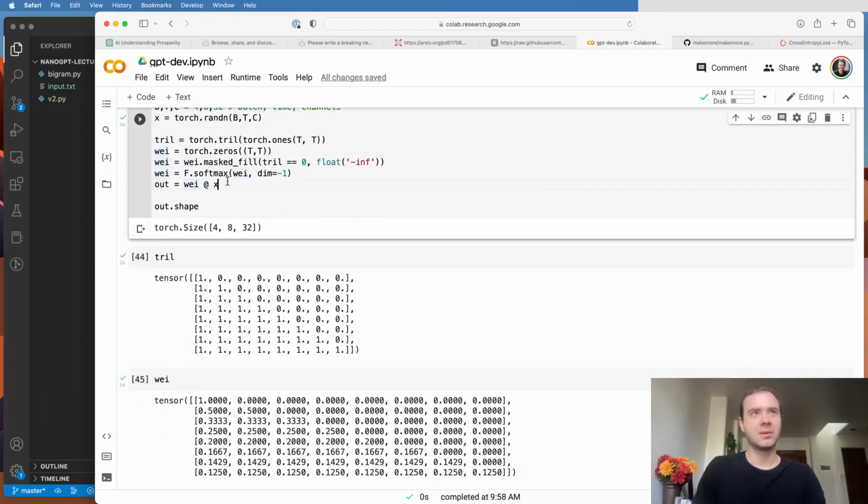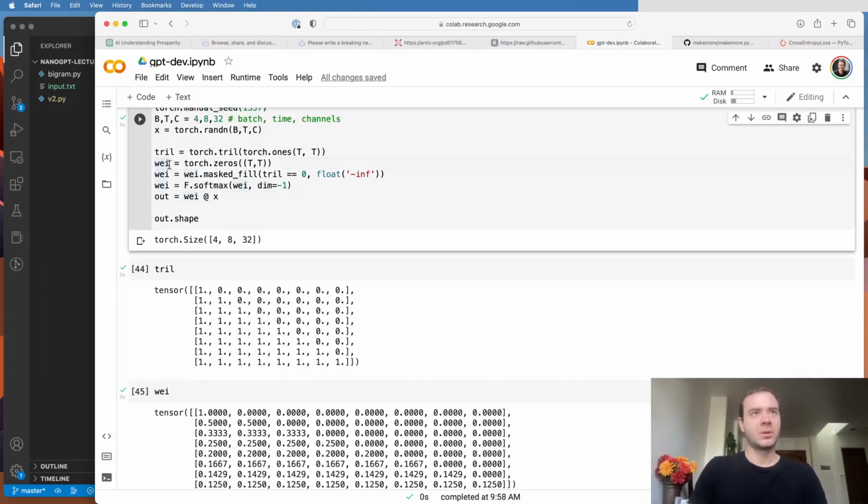And currently, when we initialize the affinities between all the different tokens or nodes, I'm going to use those terms interchangeably, to be 0, then we see that wei gives us this structure where every single row has these uniform numbers. And so that's what then in this matrix multiply makes it so that we're doing a simple average.